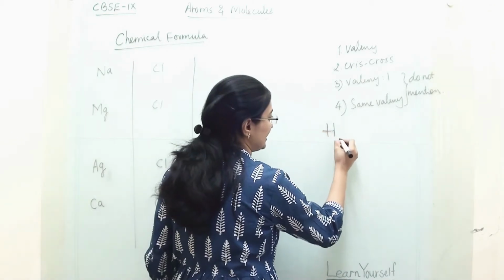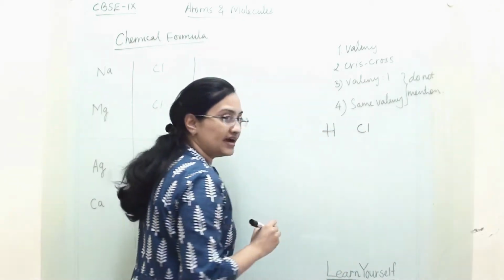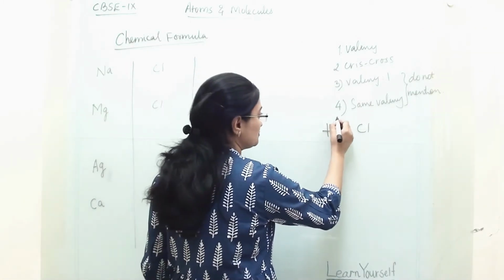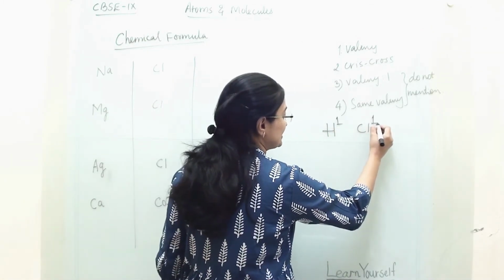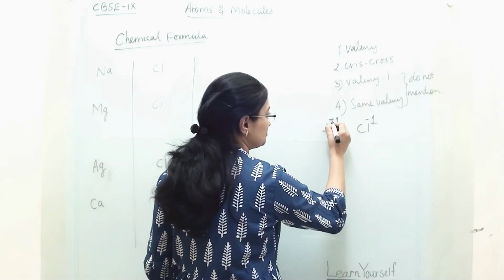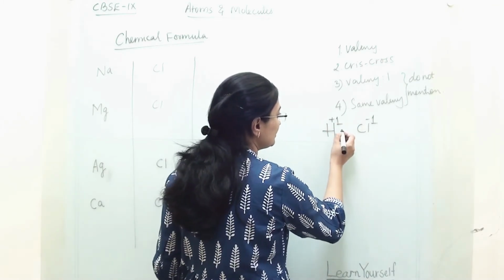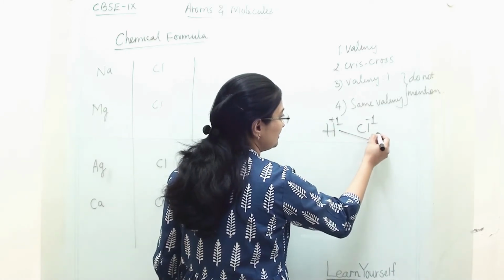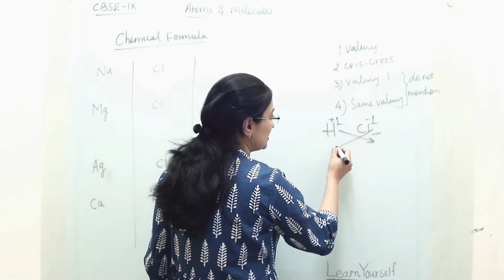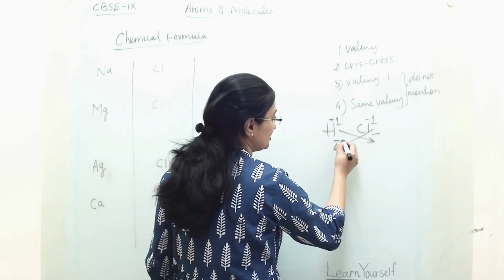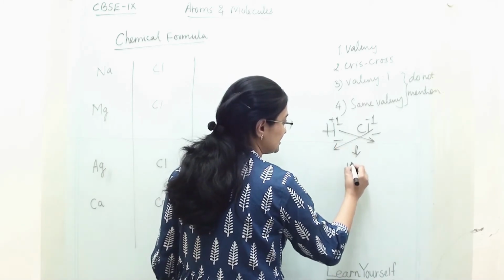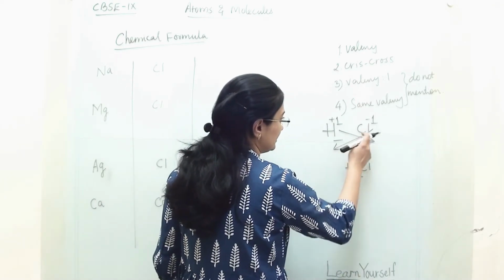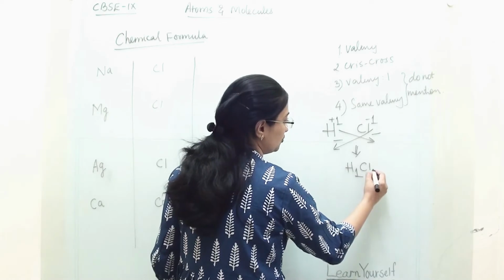For example, H and Cl. These two atoms have been given to us. Then hydrogen's valency is 1 and Cl's valency is 1. So it is -1 and it is +1. So here we are crisscrossing it. Crisscrossing means this one we will add it over here and this one we will add it over here. So as a result we are writing H1 because this one is coming over here and Cl, so this one will come over here.